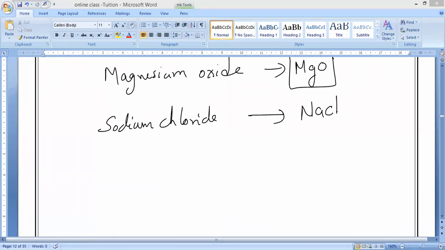So these compounds are called binary compounds. A compound made up of only two elements is called a binary compound. Please note it down.